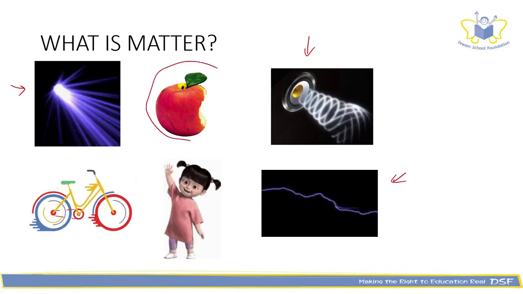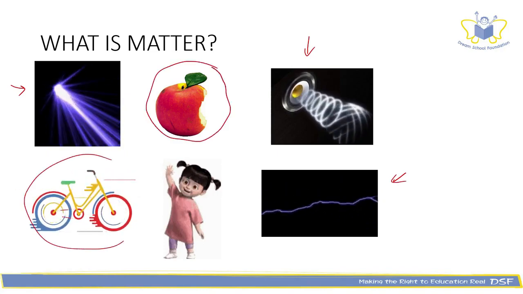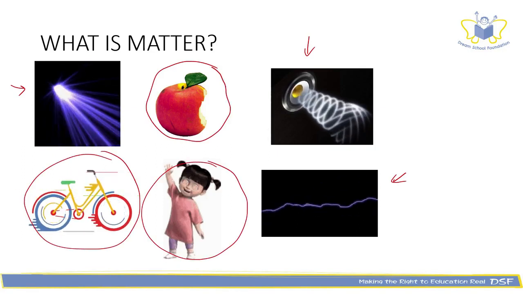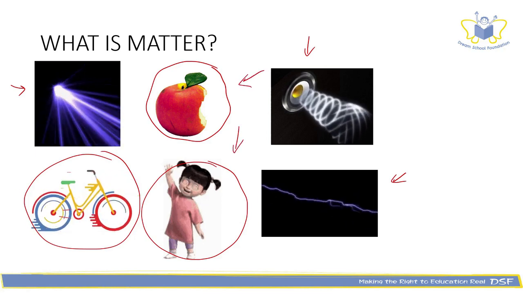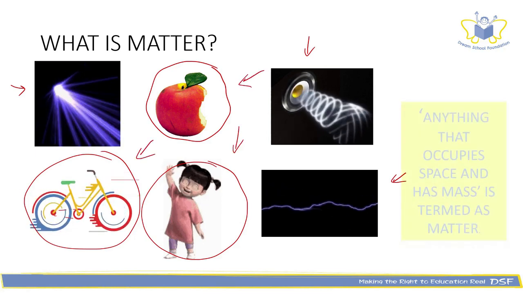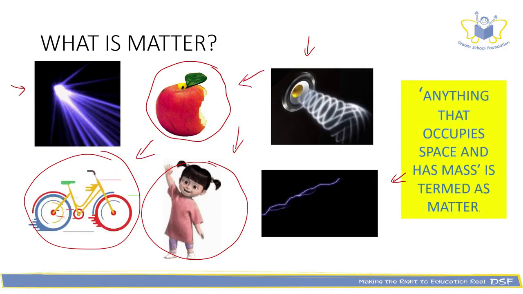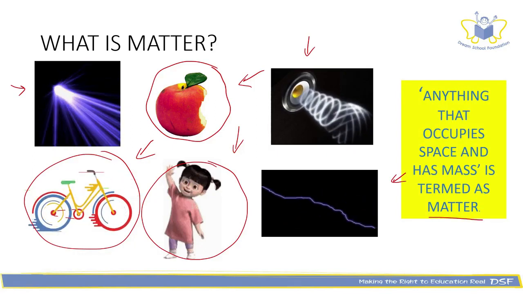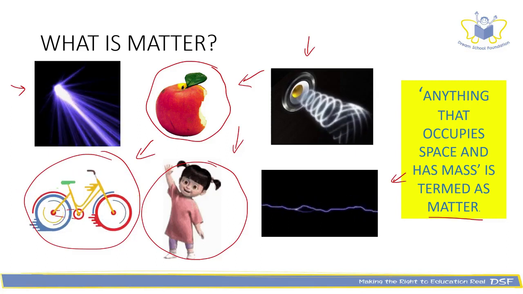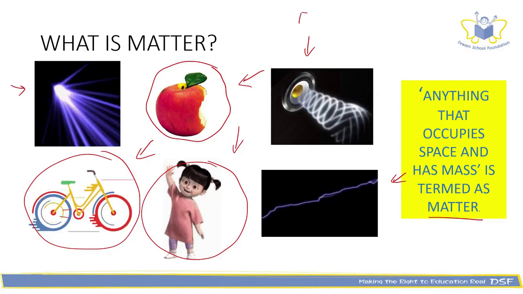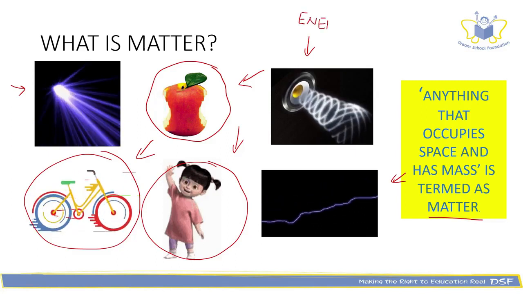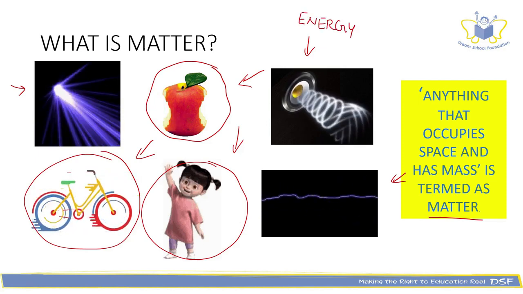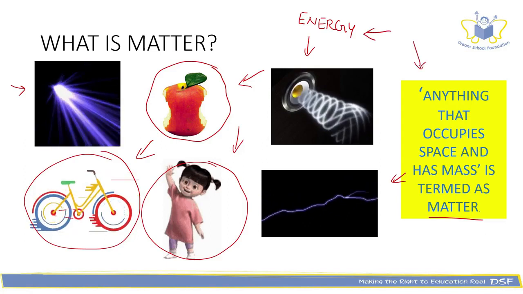You have an apple, a bicycle, and a human being. So these are the ones that occupy space and has mass, correct? So such substances in general are termed as matter. So what about the rest of the examples? The rest of the examples belong to energy. In general, anything in this universe are either energy or matter.